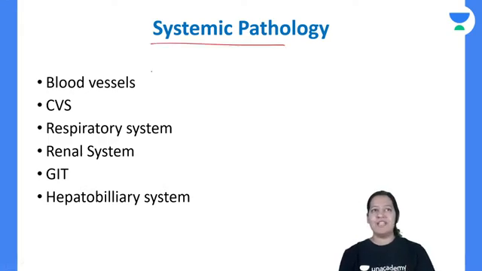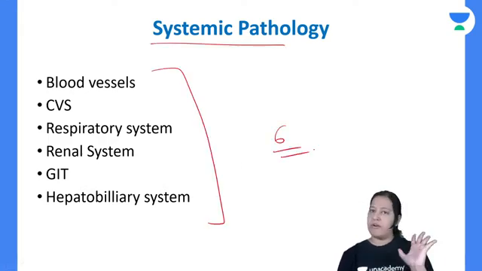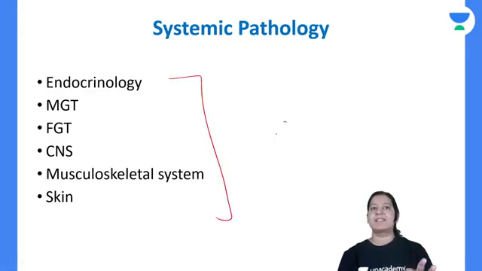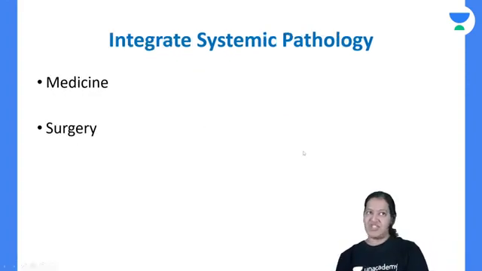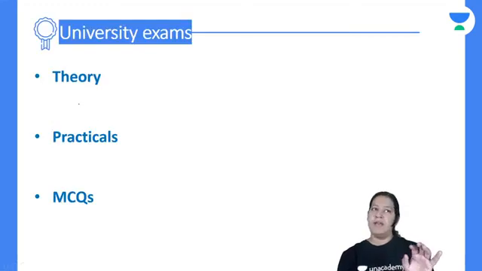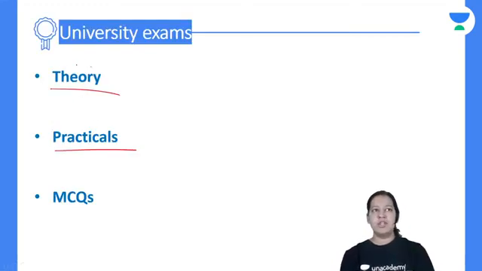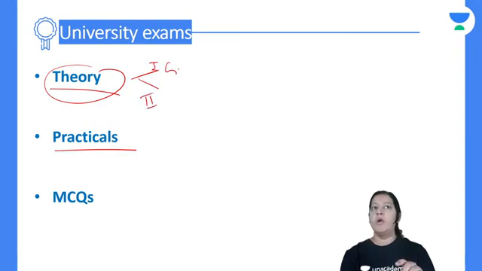From systemic pathology, these are the 6 systems you have to cover from Robbins, and the other systems you can read from review books if you don't have time. That is my suggestion and advice to you. In theory, you have paper 1 and paper 2, you already know. Paper 1 includes general pathology and hematology. Paper 2 includes systemic pathology, right?